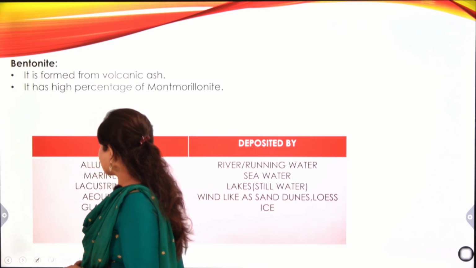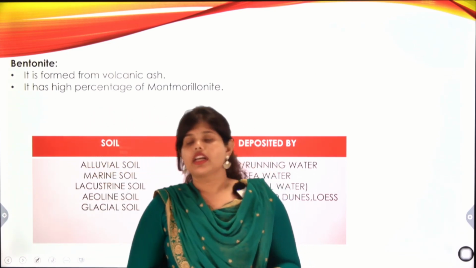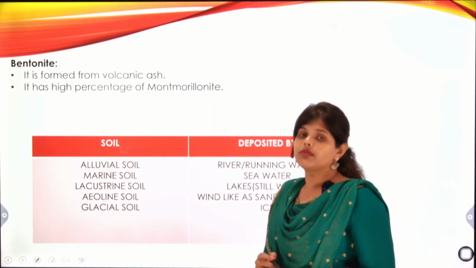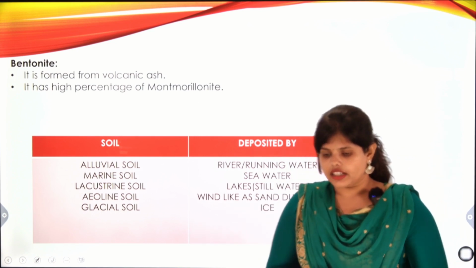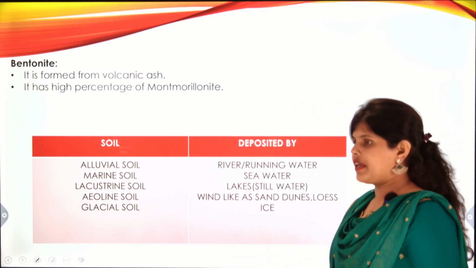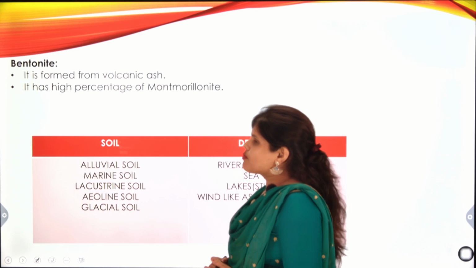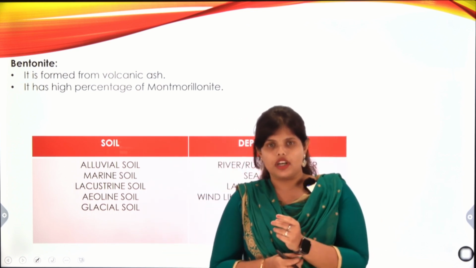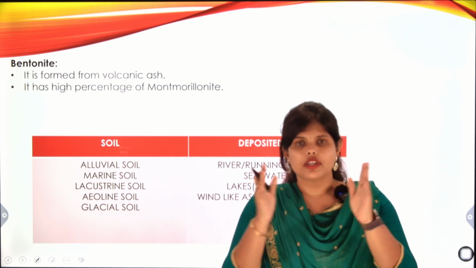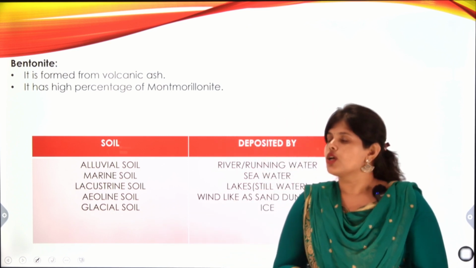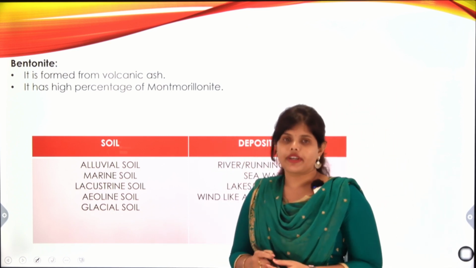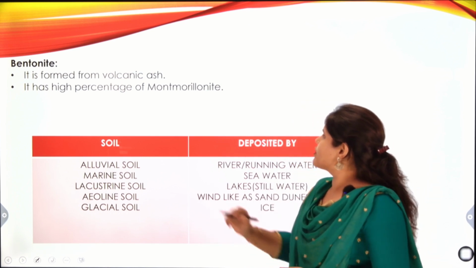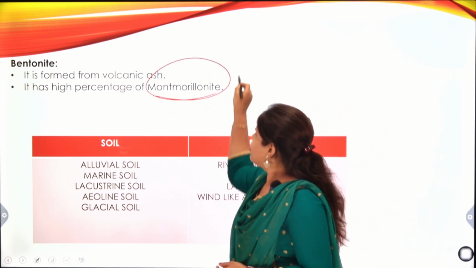So next is bentonite soil. Bentonite soil is formed from volcanic ash. In the case of a big mountain, there is formation of volcanic ash. After a volcanic eruption occurs, there is formation of some soil particles. These soils are called bentonite soil. It has a high percentage of montmorillonite.